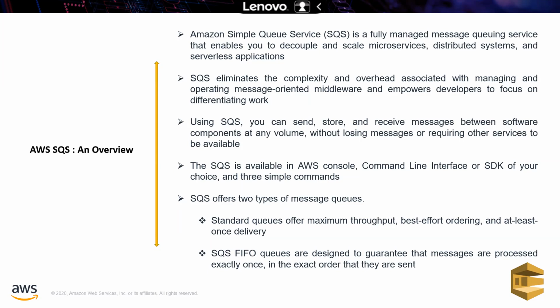But FIFO queues, first in first out queues, are designed to guarantee that messages are processed exactly once in the exact order that they are sent. Okay, so at this moment, in the slide perspective, you just think about a simple queue service. It's just a queue service, and there are two types of queues you have.